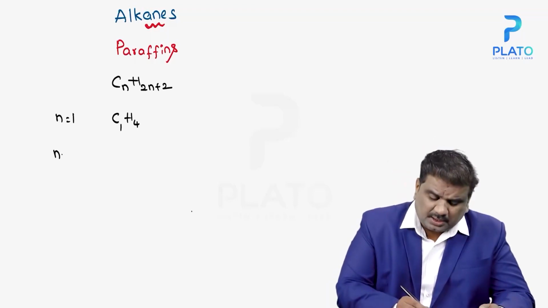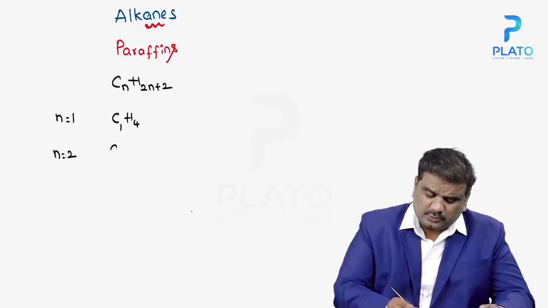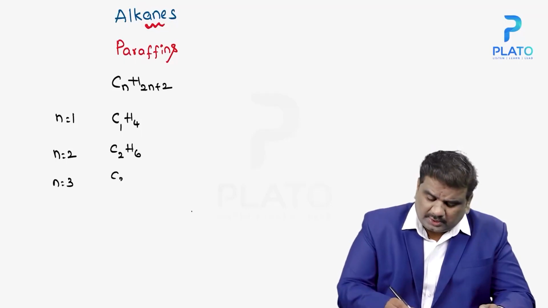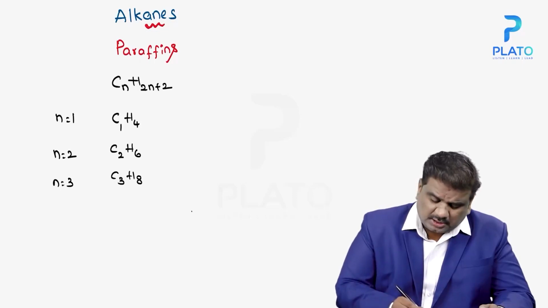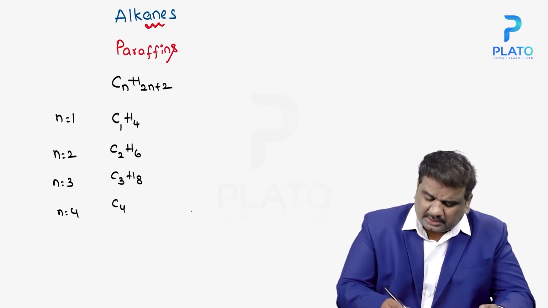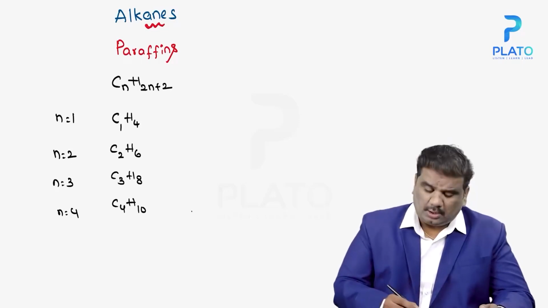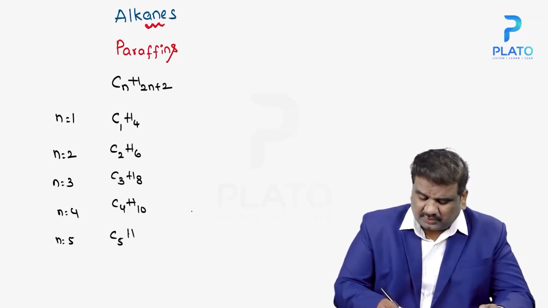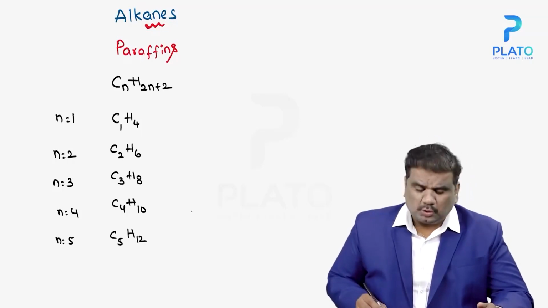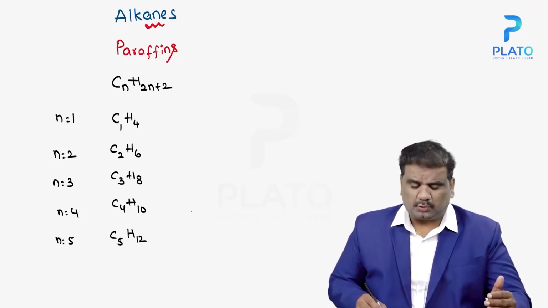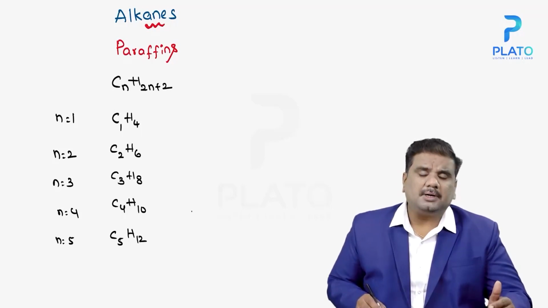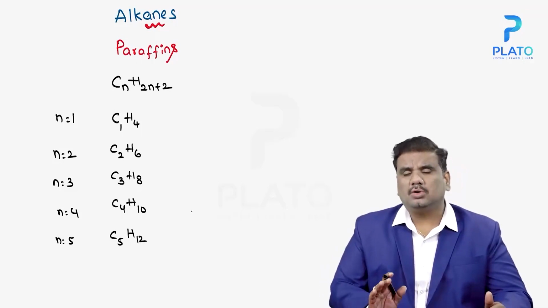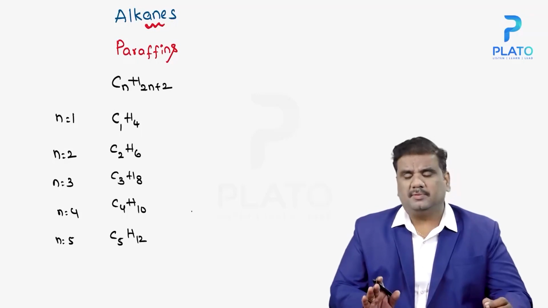At the same time, the moment n equals 2, you write this as C2H6. The moment you write n equals 3, we write this as C3H8. For n equals 4, you can write this as C4H10. Or else, for n equals 5, you can write this as C5H12. So in this case, whether you're talking about CH4, C2H6, C3H8, any particular hydrocarbon, out of the first 5, you have only a single bond between the carbons.